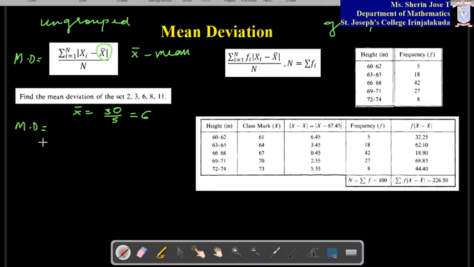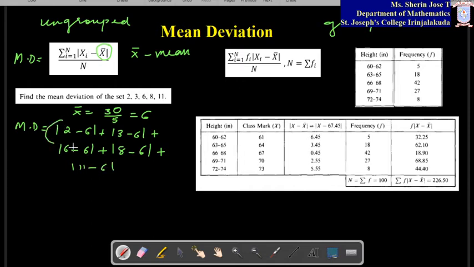So mean deviation is equal to, you have to find the modulus value of the differences. So modulus of the first number 2 minus the mean 6, plus the second number, modulus of 3 minus 6, plus the next number 6, modulus of 6 minus 6, plus the next 8, modulus of 8 minus 6, plus the last number, modulus of 11 minus 6.